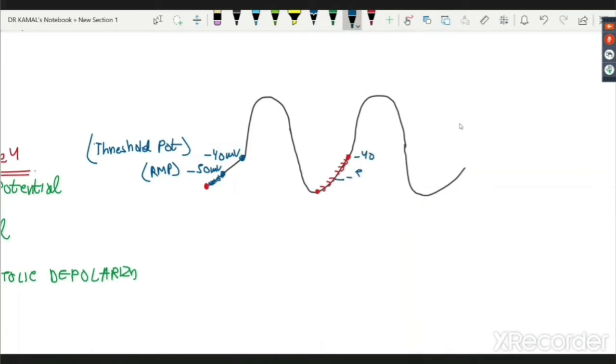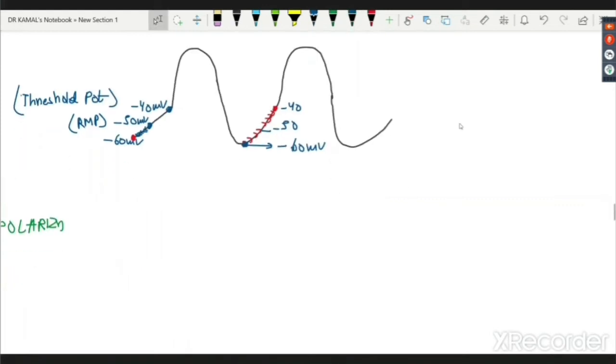Minus 40, minus 50, and here I reach a value of minus 60. What happens when I reach minus 60? Why do I reach minus 60, right?